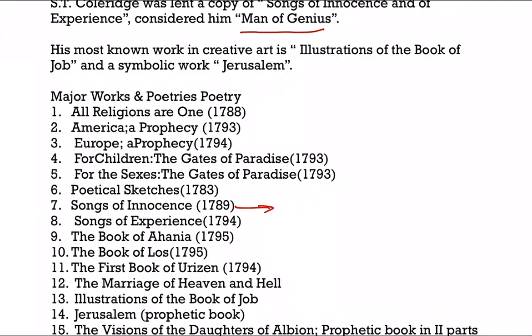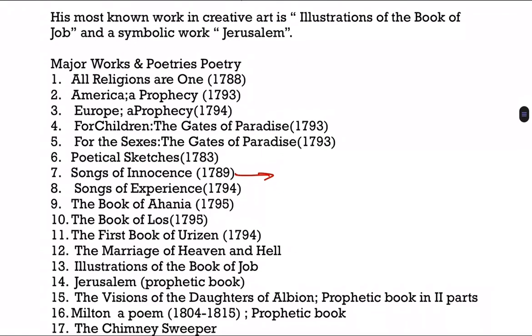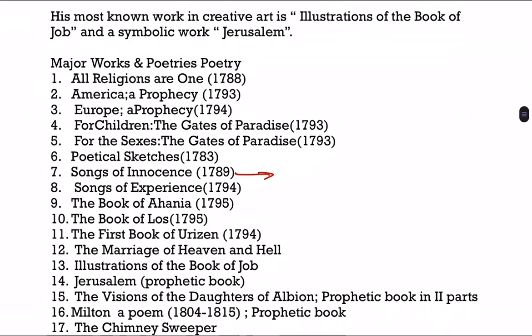After that, Songs of Experience, right? And followed by another book which is also important, that is the Book of Ahania, 1795. And in the same year, the Book of Los was also published. The First Book of Urizen, 1794, The Marriage of Heaven and Hell. So this is also a very important, significant work of William Blake, The Marriage of Heaven and Hell.